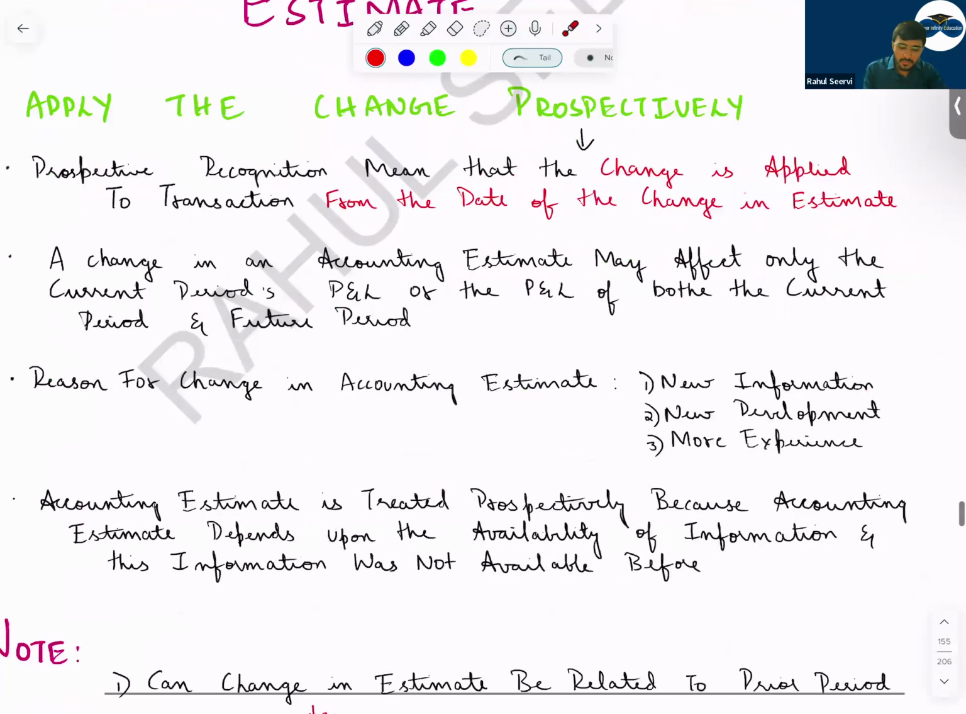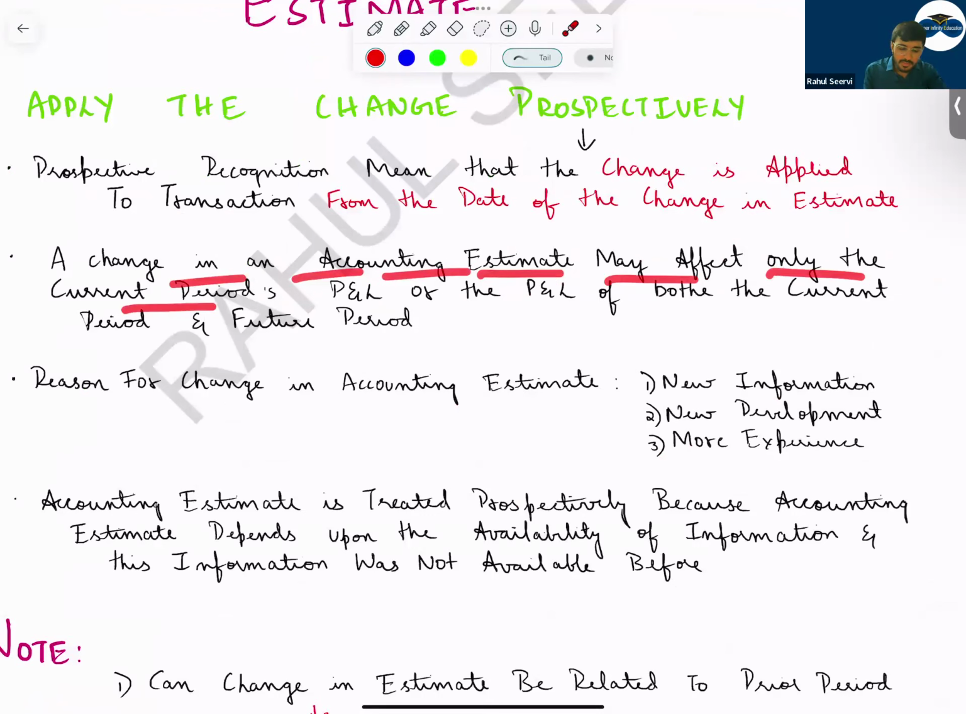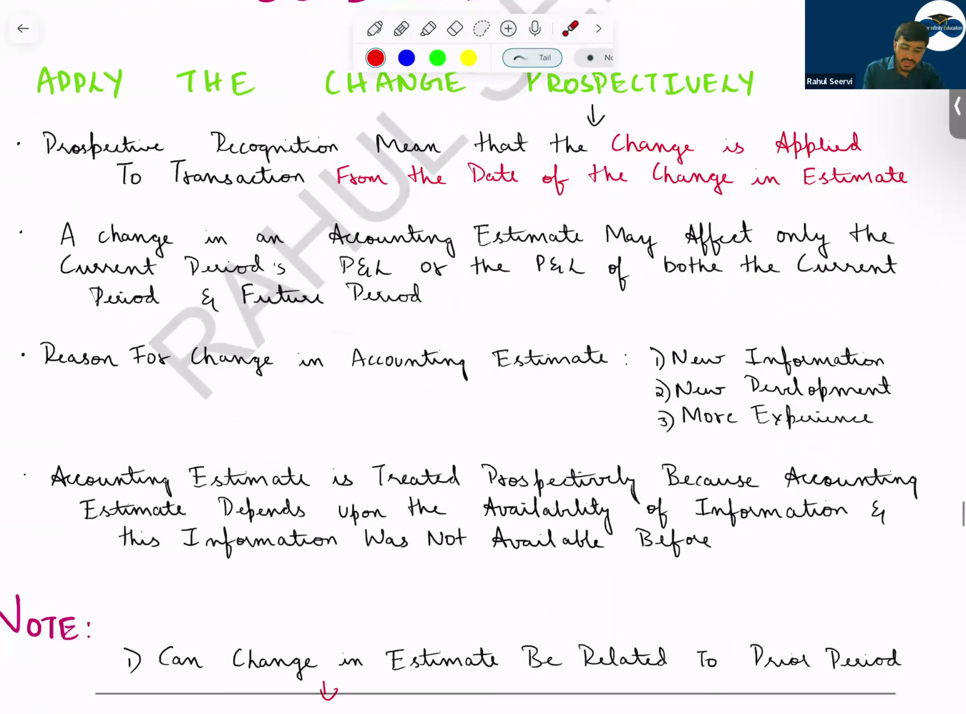A change in an accounting estimate may affect only the current period P&L or the P&L of both the current period and future period. That means it will affect what? It will affect the current period and the future period. It will not affect the prior period. Understand that. Reason for change in accounting estimate is what? New information is available, new development is there, more experience. When you used to do any estimate, you had very little experience. Now you have more experience. If you have more experience, can I say your estimate will change? Your estimate will change.